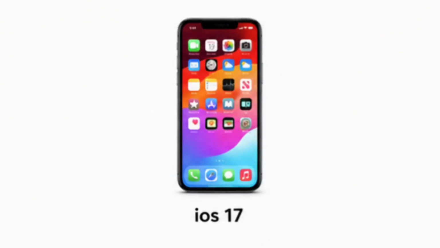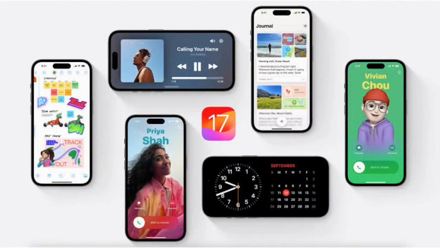iOS 17. In 2023, Apple focused on making communication feel more personal. Contact Posters customized incoming calls. NameDrop simplified sharing contact information. StandBy turned the iPhone into a smart display while charging, and improvements reached FaceTime and Messages.